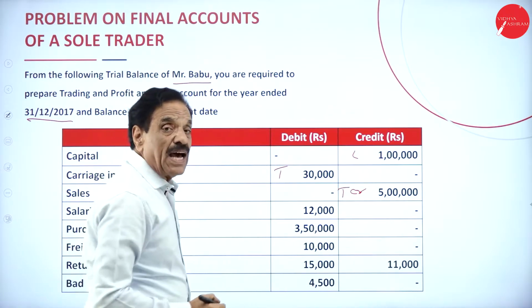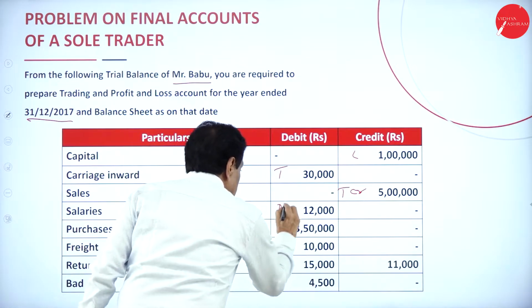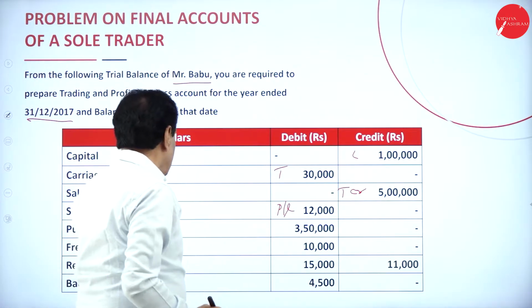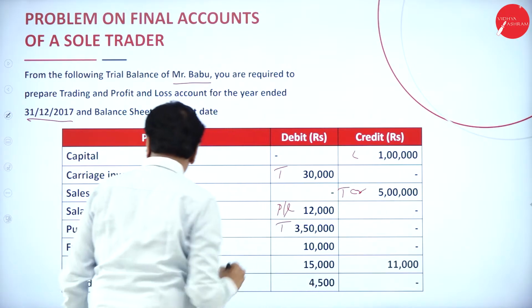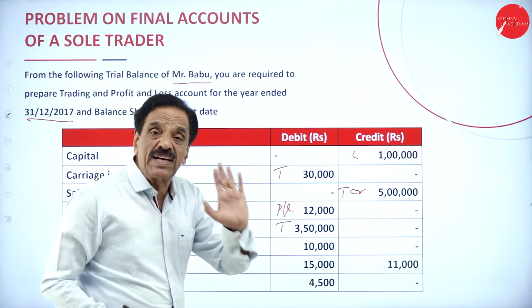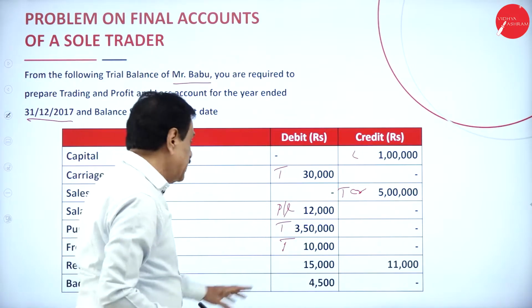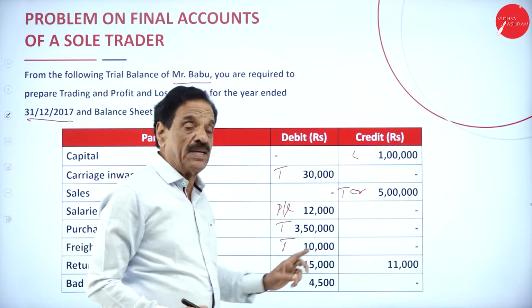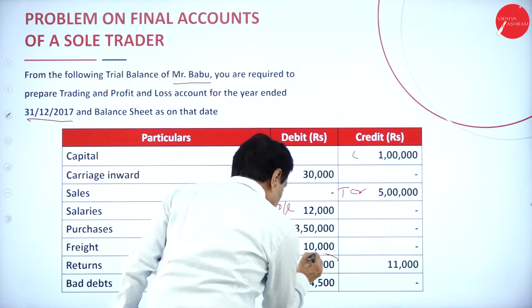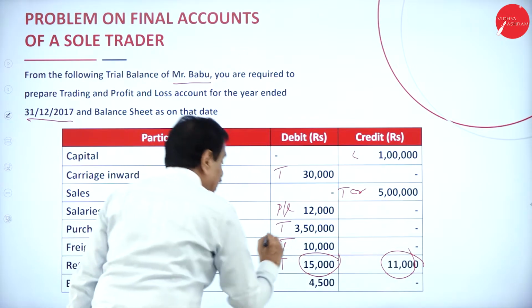What is next one? Salary is an indirect expenditure, profit and loss account. Then purchases will come in the trading account. Then freight is directly connected, trading account. Then returns: debit side sales return, credit side purchase return. This is your sales return. This is your purchase return. It will affect the trading account.